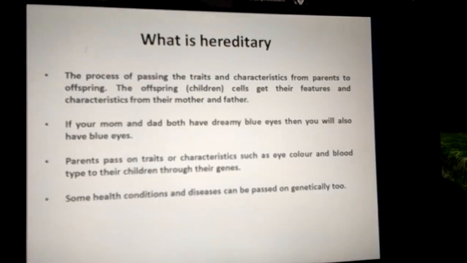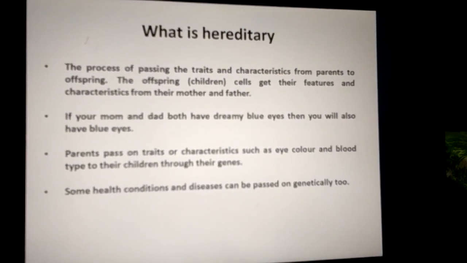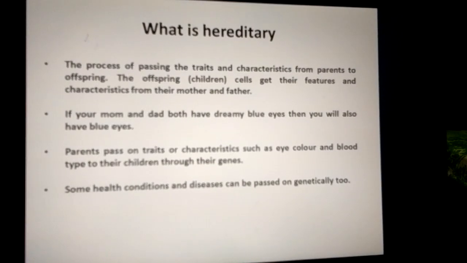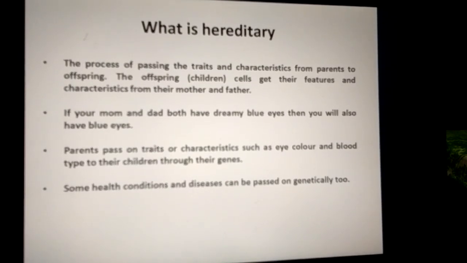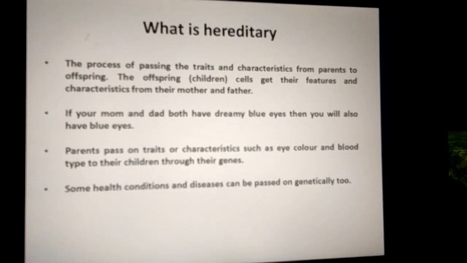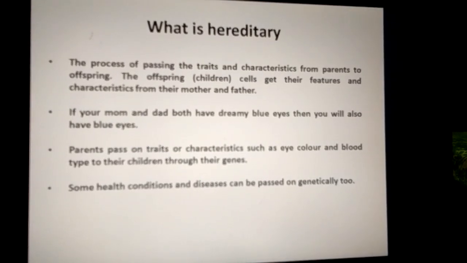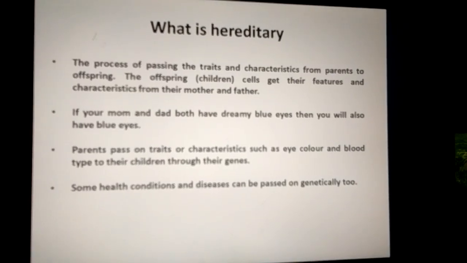What do you mean by hereditary? Hereditary is the process of passing the traits and characteristics from parents to offspring. Offspring means children. The offspring get their features and characteristics from their mother and father.